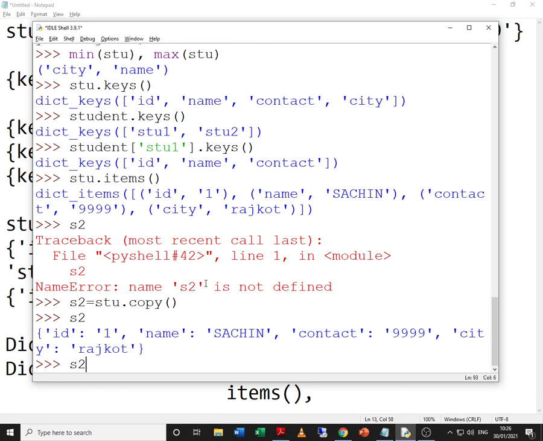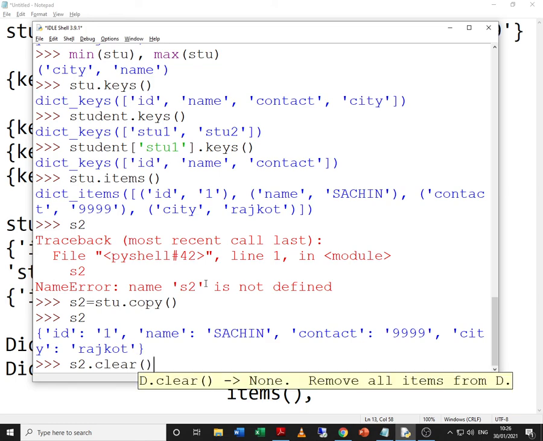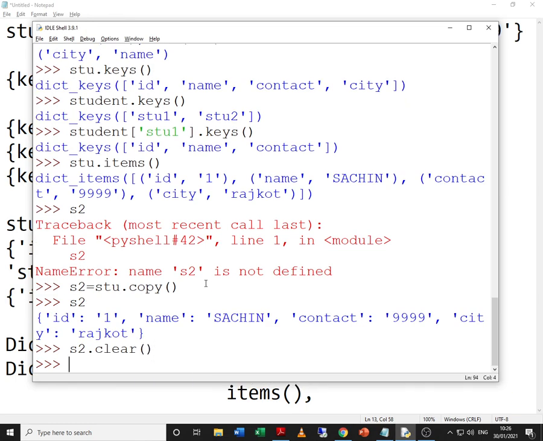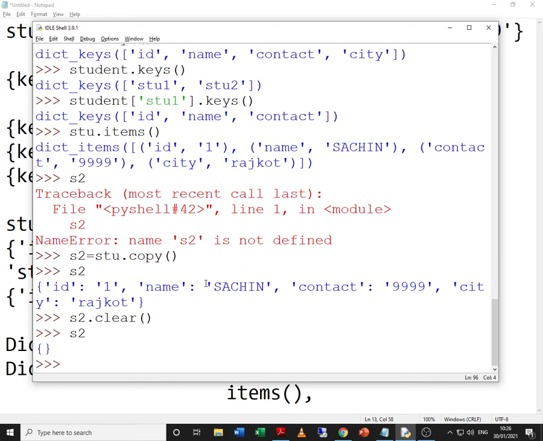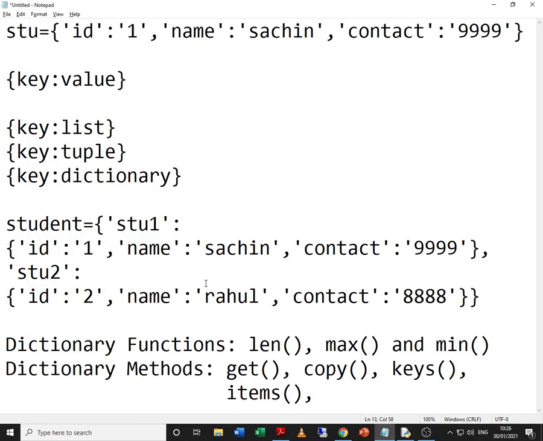Now how does the clear method work? Again, this we have studied with list. So when we give clear, what happens? The entire object or the entire dictionary does not get deleted, but only the elements from the dictionary get cleared up. So that is about the clear method.